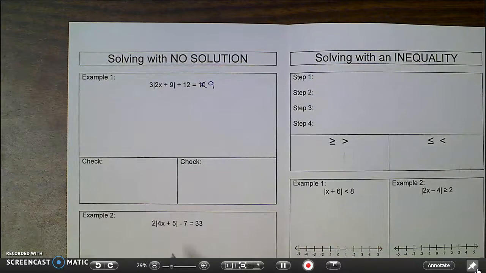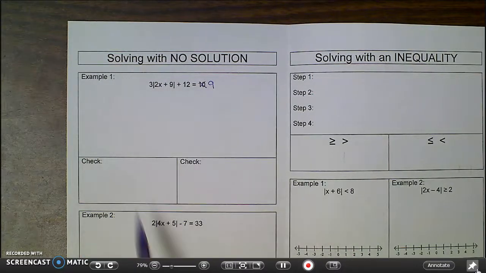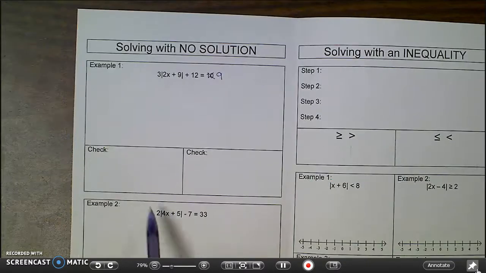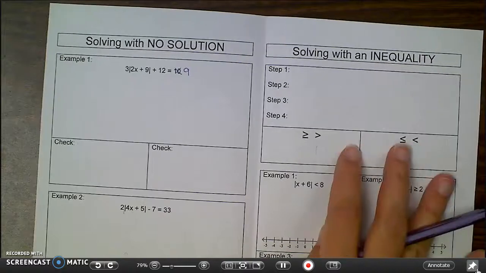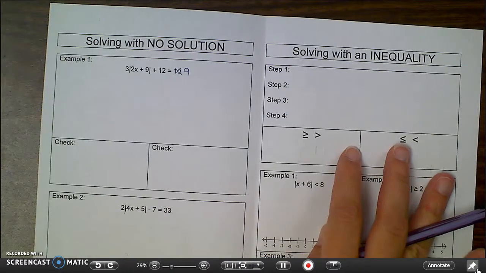So I'm going to do this one last example, solving with no solution. I'm going to leave example 2 for you down here to try. And then the solving with an inequality we're going to save. And we'll do that together.